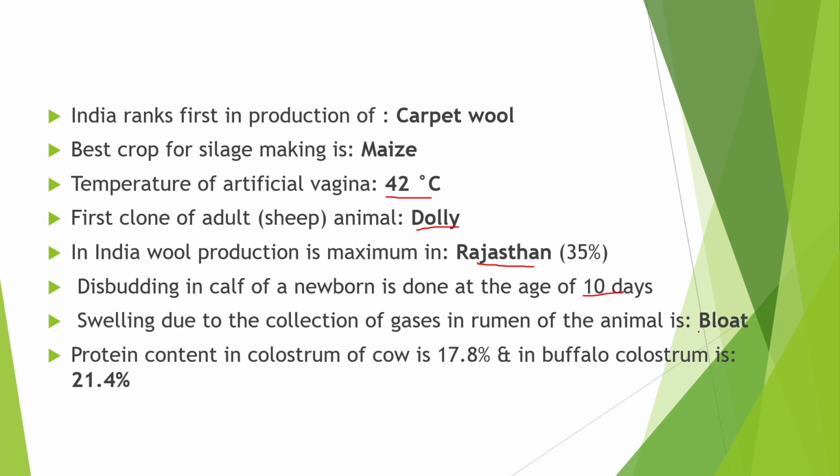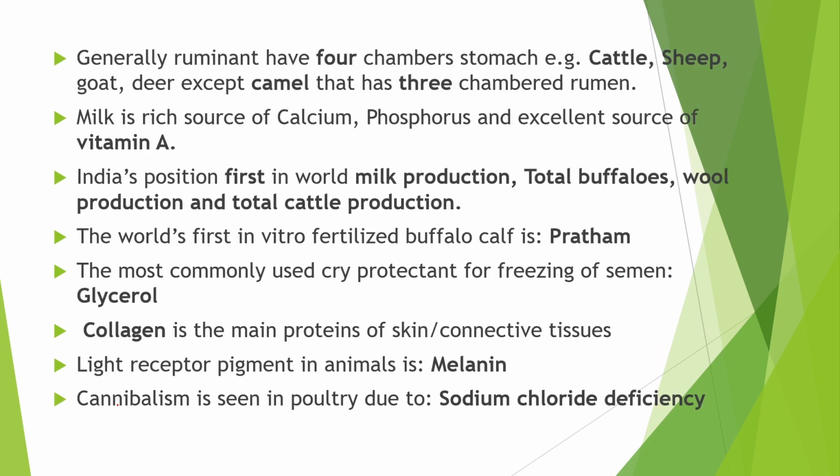Next point is the swelling due to the collection of gases in rumen of the animal is called bloating. Humans के अंदर भी जब गैस बन जाती है स्टमक में उसे भी bloating बोलते हैं. The protein content in colostrum of cow is 17.8% and in buffalo colostrum it is around 21.4%. Generally, ruminants have 4 chambers of stomach. For example, in cattle, sheep, goat and deer, except the camel that has 3-chambered rumen. The 4 chambers are rumen, reticulum, omasum and abomasum.